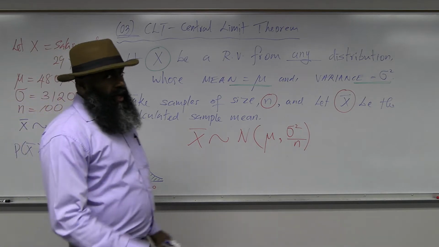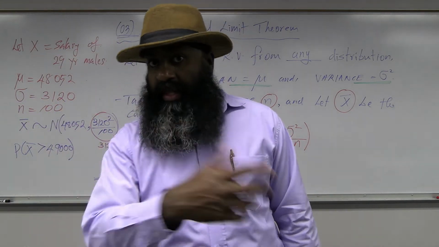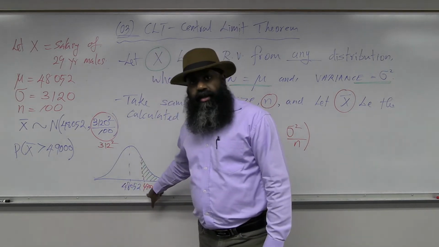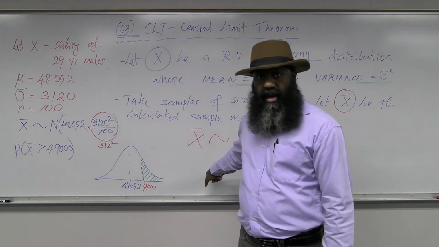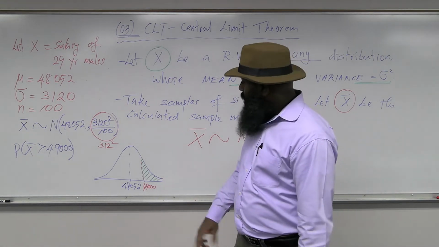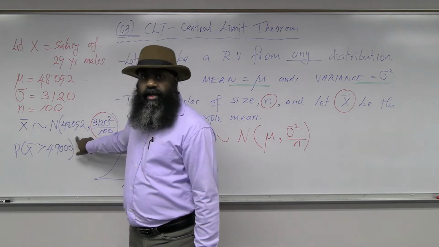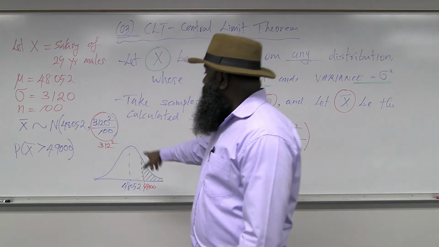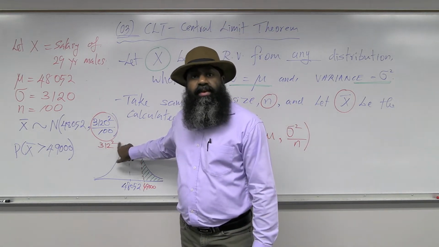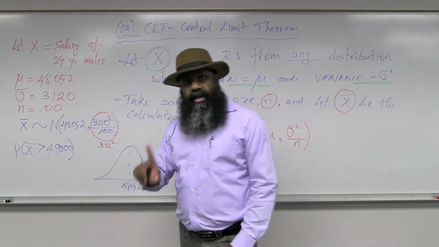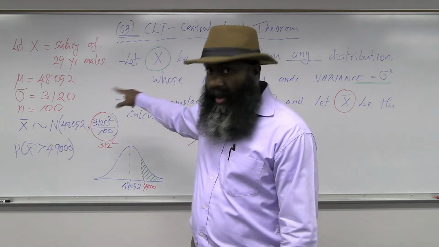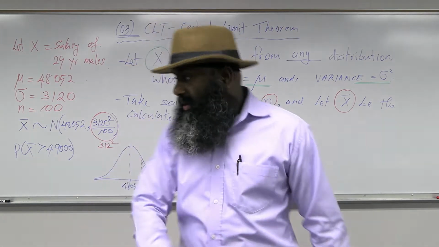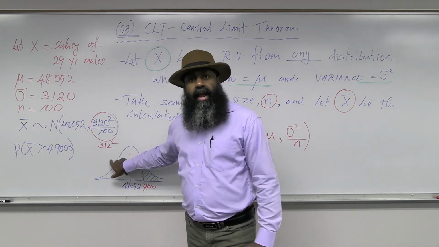So I have to go to distributions in your calculator, select number 2, normal CDF, and the lower limit is 49,000, upper limit is something positively large, 100 million for example. Mu equals 48,052. Sigma, what should be sigma? This is variance, okay? 312 squared is variance. So you have to enter sigma. Variance means sigma squared. Sigma means the standard deviation, or in other words, the square root of the variance. So I will enter sigma as 312.